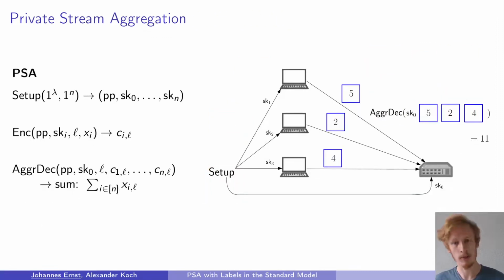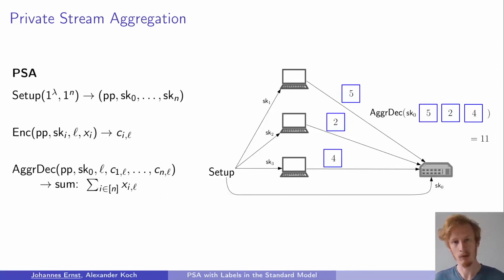Okay, a bit more formally, private stream aggregation consists of 3 algorithms. The first one is the setup algorithm, which is executed by the trusted party in the beginning, and it outputs public parameters, which you can think of as the specification of the mathematical group in which all the computations take place in, and then a secret key for the aggregator and 1 secret key for each client.